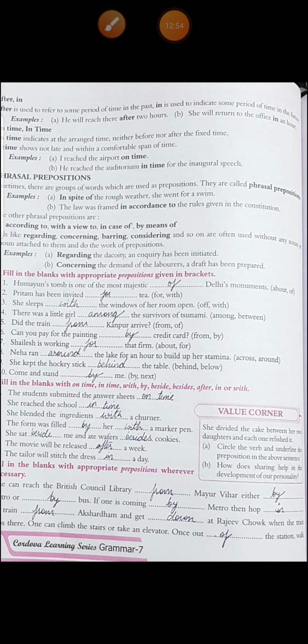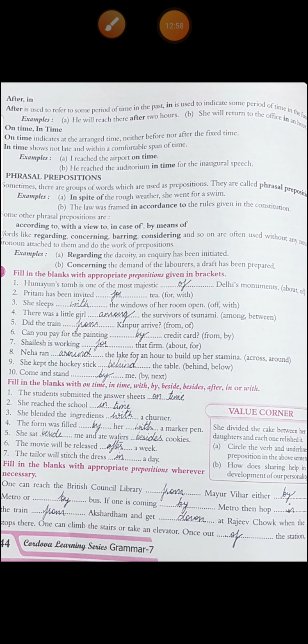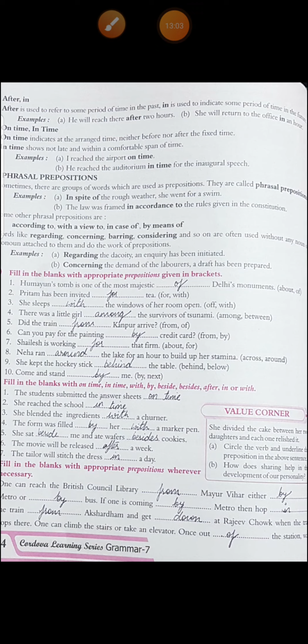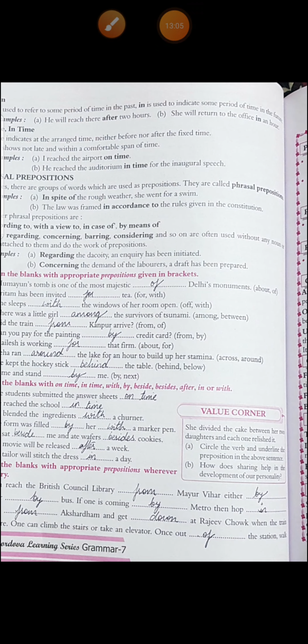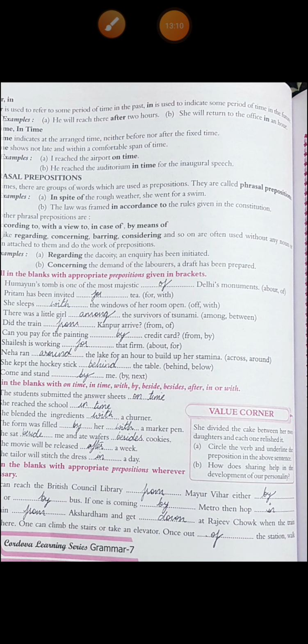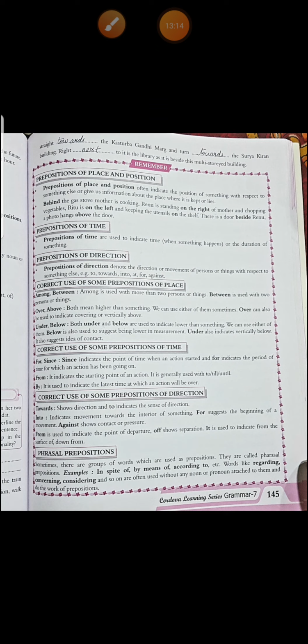One can reach the British Council Library from Mayur Vihar either by metro or by bus. If one is coming by metro, then hop in the train from Akshardham and get down at Rajiv Chowk when the train stops there. One can climb the stairs or take an elevator. Once out of the station, walk straight towards the Kasturba Gandhi Marg and turn towards the Surya Kiran building. Right next to it is the building, as it is beside the multi-storied building.